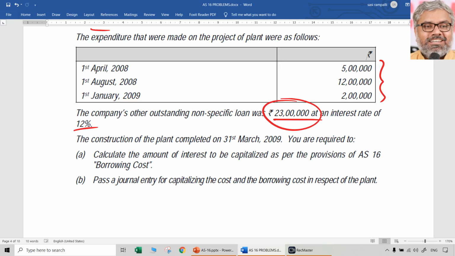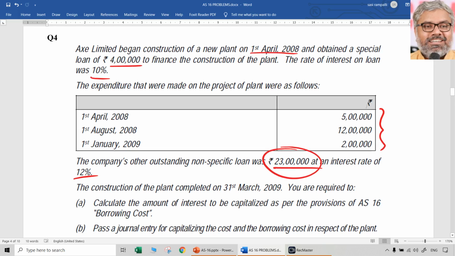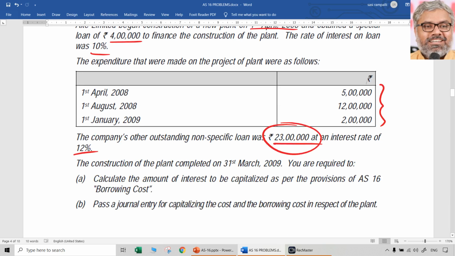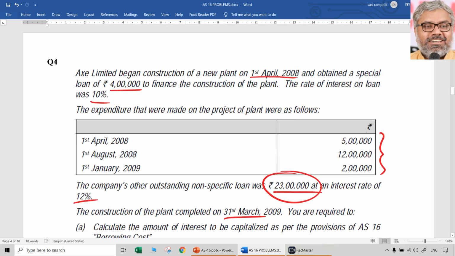Interest rate of 12%. There are no 2-3 loans, so we need not find a weighted average. Only one more general loan is there, at 12%. So 10% specific loan, 12% general loan. 10% applies up to 4 lakhs. The remaining amount, whatever it is, will be at 12%. The construction of the plant was completed on 31st March 2009, naturally the end of the year. Required: calculate the amount of interest to be capitalized as per the provisions of AS 16 and also pass a journal entry for capitalizing the cost and borrowing cost in respect of the plant.